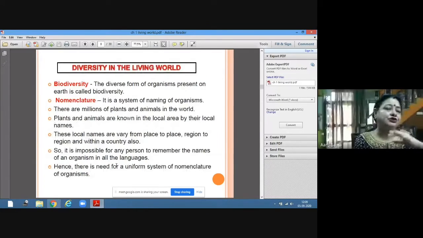Now this was all about the characteristics, and we saw the different characters by which we can define the living organism. There are certain characters which may be present in the non-living as well, but there is a difference, like growth of non-living and living is different. Eating, like fuel, is required by non-living also. Unless you put petrol or diesel in your car, it will not run. So that is also eating, but there is a difference.